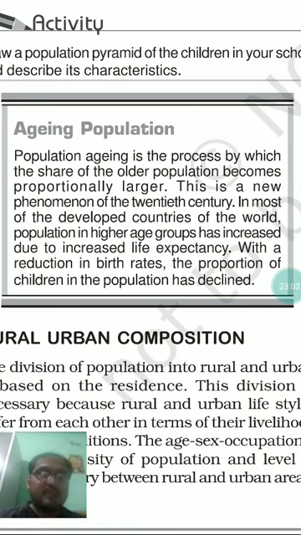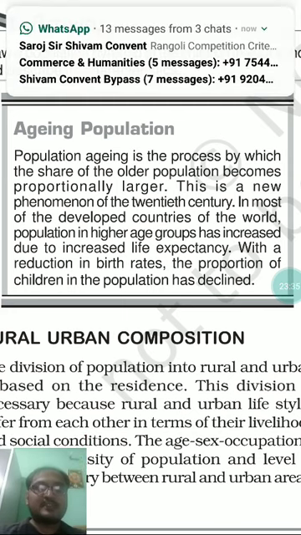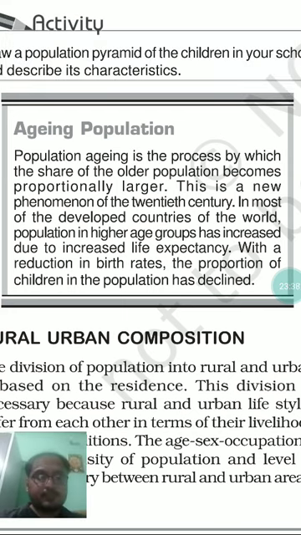not in the same fashion or manner as in a country like Japan and China, where they reduced the birth rate within a very short interval of time, randomly, very rapidly, within the last 5 to 10 years. So what happens? They have a very bulk population in the age group of 30 and more years, whereas due to the sudden reduction in birth rate, there arises an issue of a very small number of youthful population, and that's why in such a country the burden of older population increases manifold.